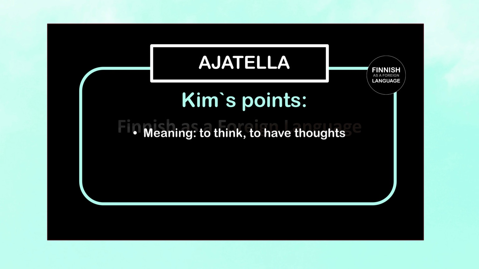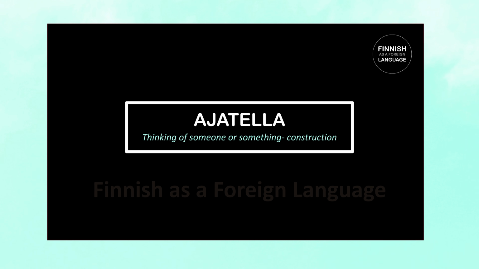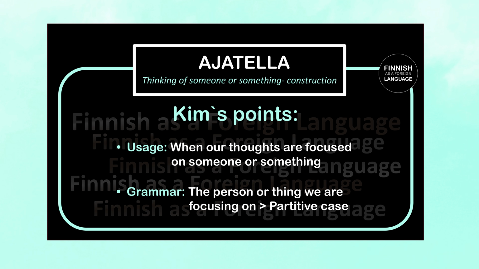Ajatella means to think or to have thoughts. It has a neutral tone and refers to the process of forming thoughts in your mind. This verb can also be used in a variety of sentence constructions. Our first construction is called thinking of someone or something. We can use the verb Ajatella when our thoughts are focused on someone or something. Note that the person or thing we're focusing on takes the partitive case.